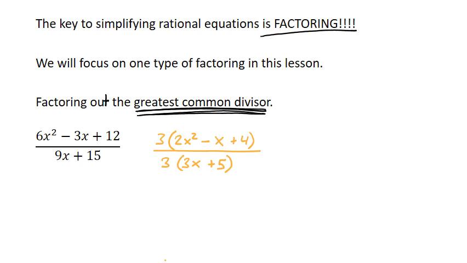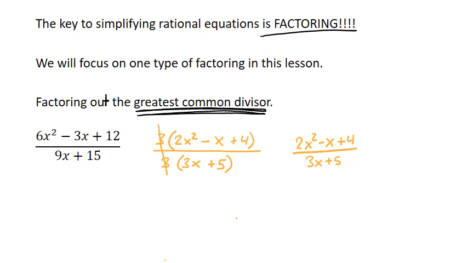So we've successfully factored out the greatest common divisor. What this allows us to do now is cancel out top and bottom that greatest common divisor. So the 3 over 3 I can cancel out, so that I'm left with 2x squared minus x plus 4 all over 3x plus 5.